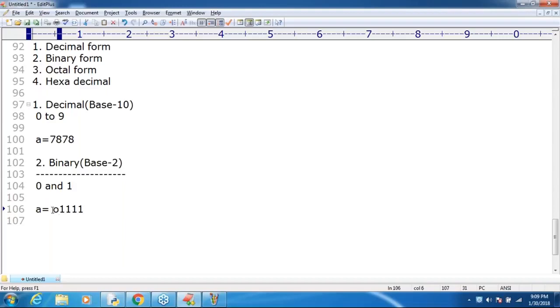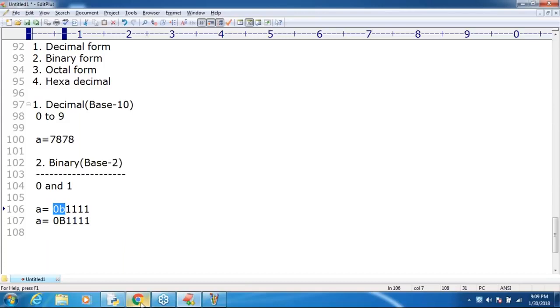Start with 0 small b or 0 capital B. If any number starts with 0b or 0B, then only it is considered a binary number. So this is the way to represent binary values.